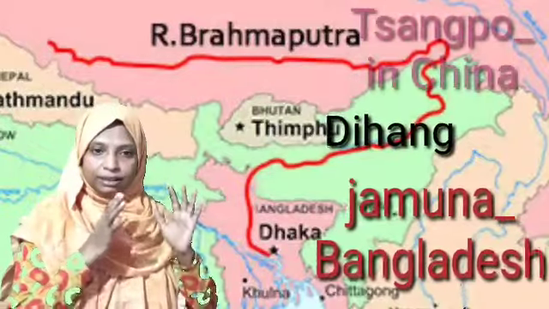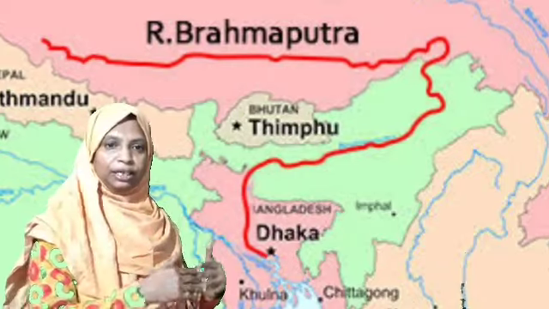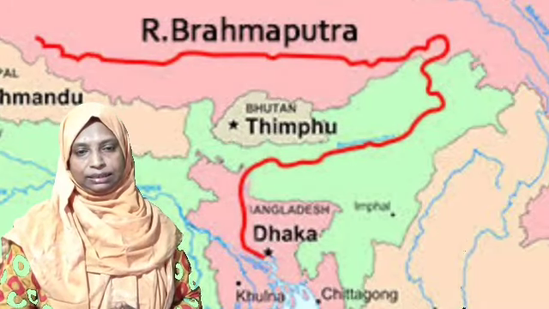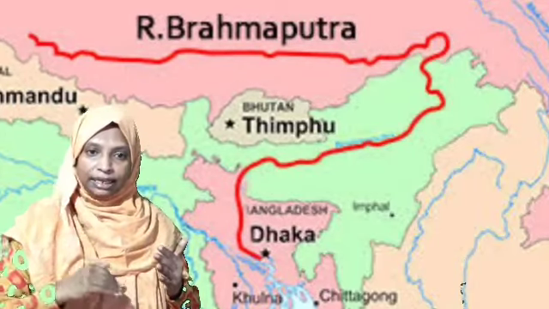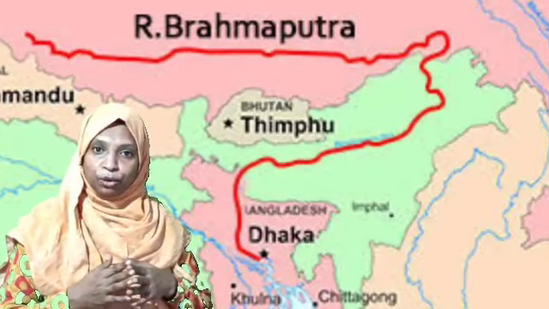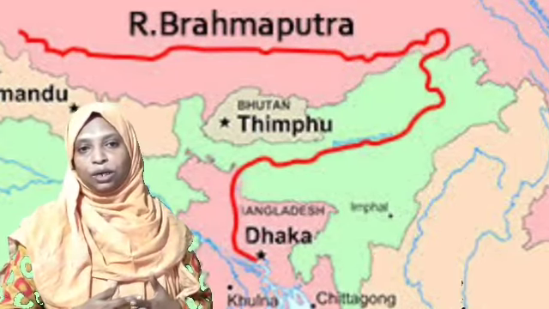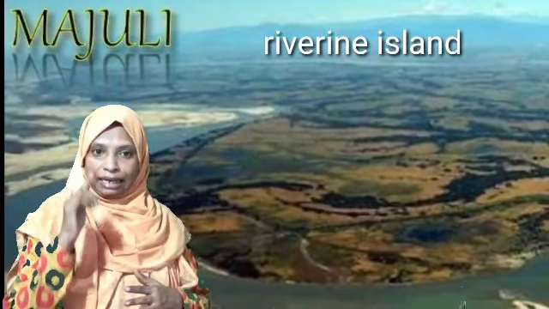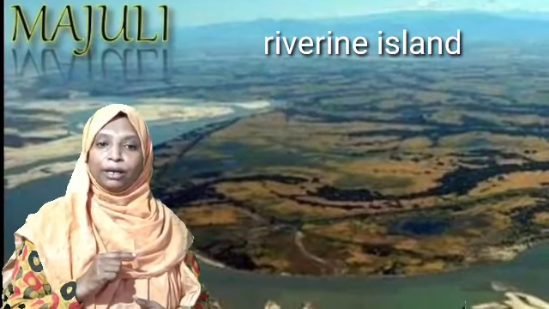And after joining with the river Ganga in Bangladesh, Brahmaputra and Ganga together meet the Bay of Bengal from the area of our Sundarban Delta onwards. So, even though it carries not much water from outside, while it is entering India, it carries a huge amount of water. That's why the world's largest riverine island is also in this river itself. A riverine island means an island formed within a river. The world's largest riverine island is located in our river Brahmaputra, and its name is Majuli.